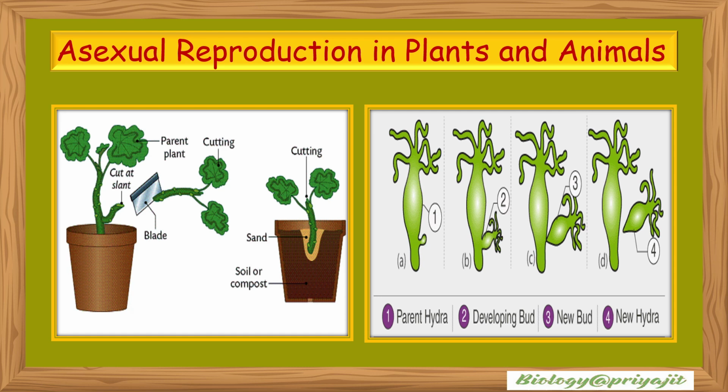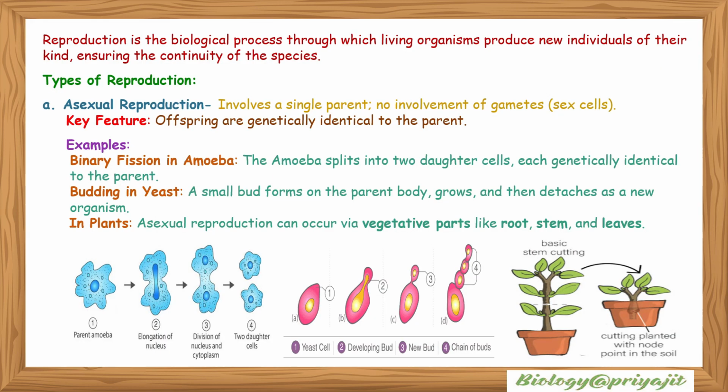You will learn how simple organisms like amoeba, hydra, and planaria, as well as plants like potato, bryophyllum, and ginger, multiply through methods such as binary fission, budding, spore formation, and vegetative propagation. It's nature's clever way of ensuring life goes on, even without seeds or fertilization. Let's get started and explore how a single life form can create many more.